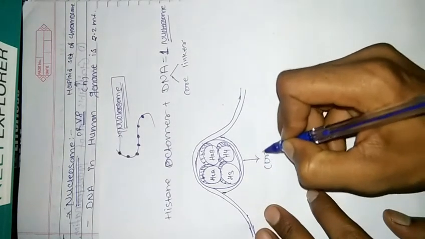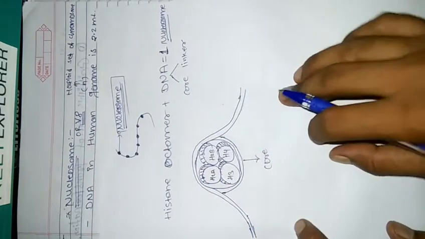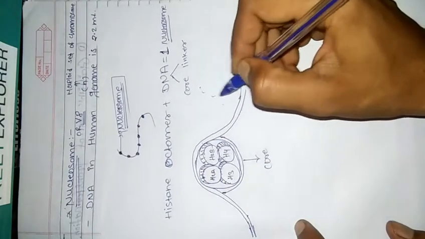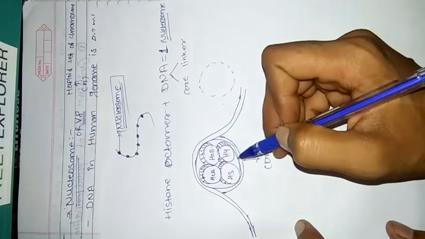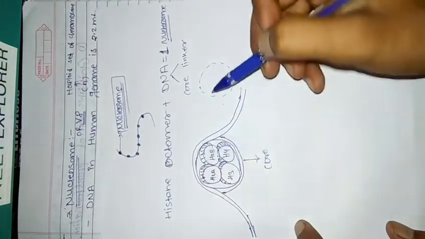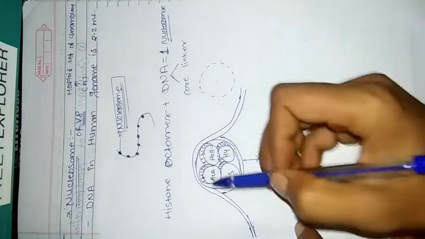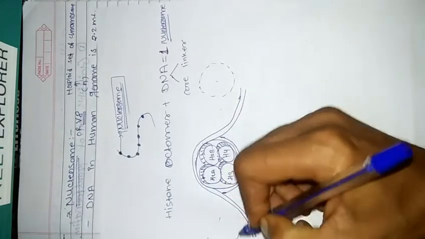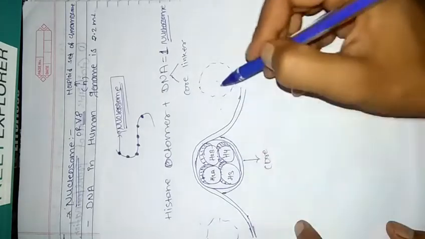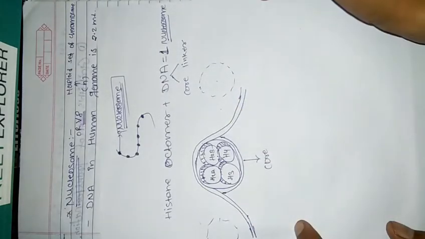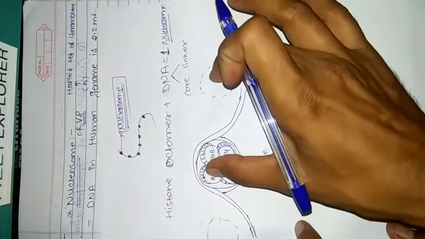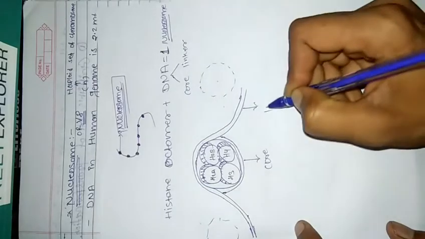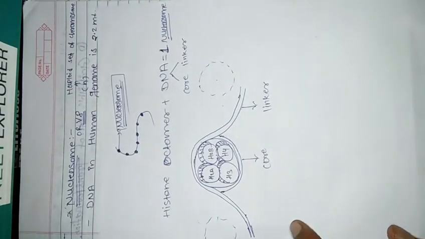That is the core part, and the portion which connects two histone octamers is different. This is one octamer, then in front of it there is another, and behind it there is another histone octamer. It is wrapped, then it goes forward and wraps again. So the portion in between the two octamers is called linker DNA. Then there is a difference in the number of base pairs.